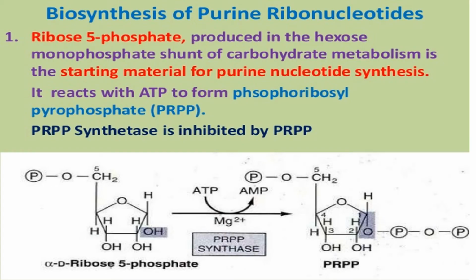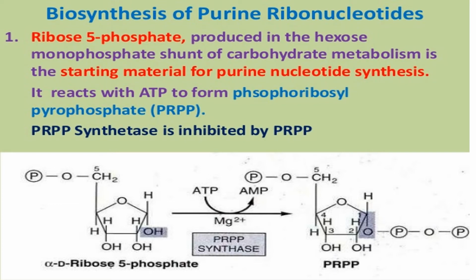We will discuss a single pathway. The first step of purine biosynthesis and ribonucleotide synthesis starts from alpha-D-ribose 5-phosphate. It is the starting material for purine nucleotide synthesis, and it is formed in the hexose monophosphate shunt of carbohydrate metabolism. It reacts with ATP in the presence of magnesium and the enzyme PRPP, phosphoribosyl pyrophosphate synthetase.